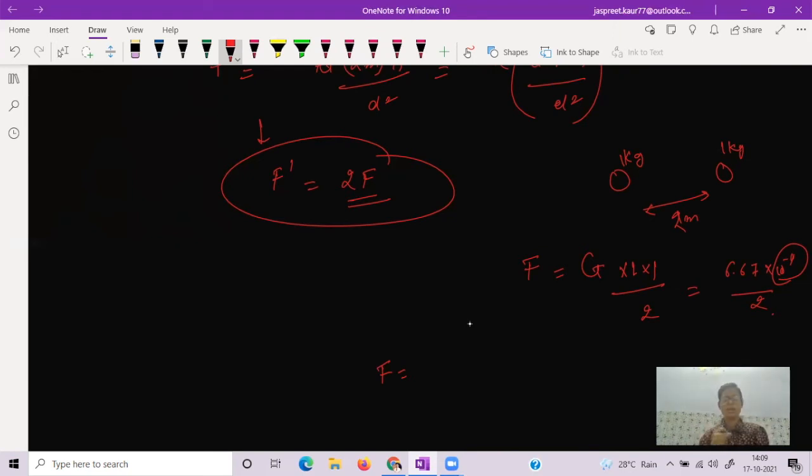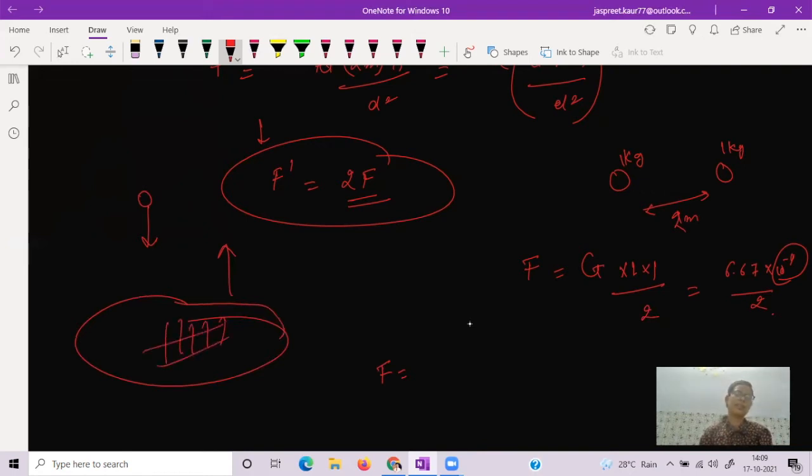So now we can ask, is there any force of attraction between the ball and the earth when we are throwing the ball in the upward direction? Yes, there is. The force of attraction is present there. But we can see that only the stone is moving in the downward direction. Why is the earth not moving in the upward direction? What is the reason behind it? The earth is not accelerating and only the stone is accelerating.